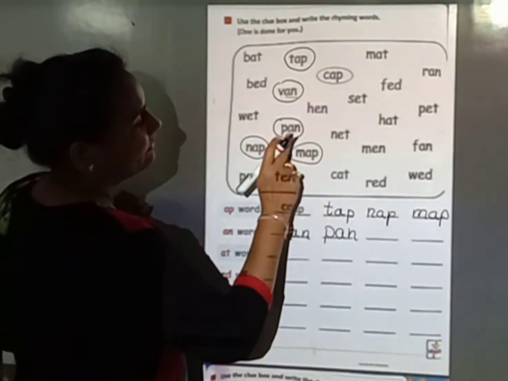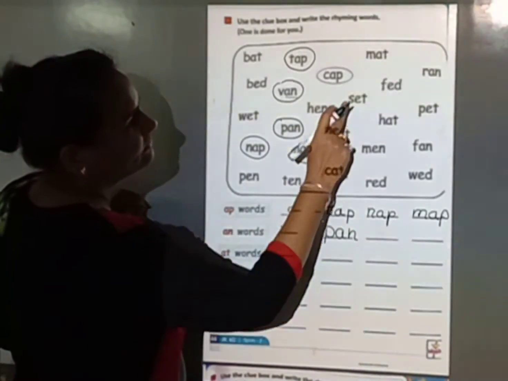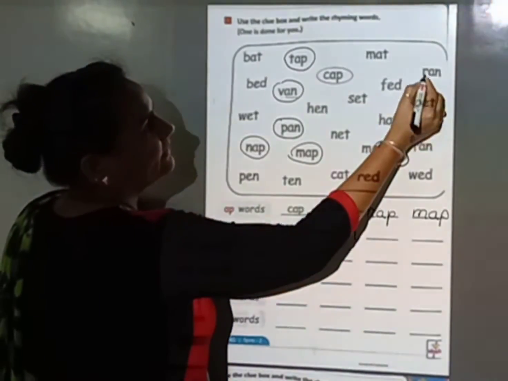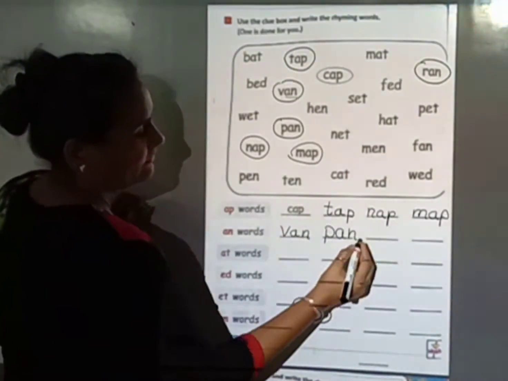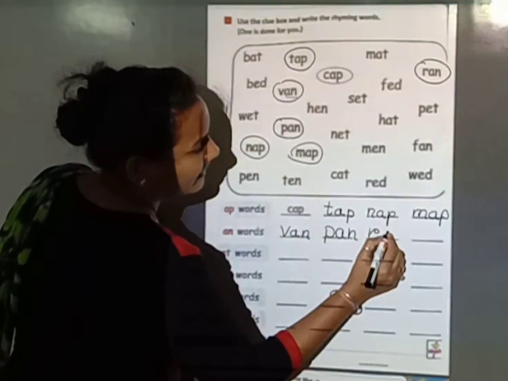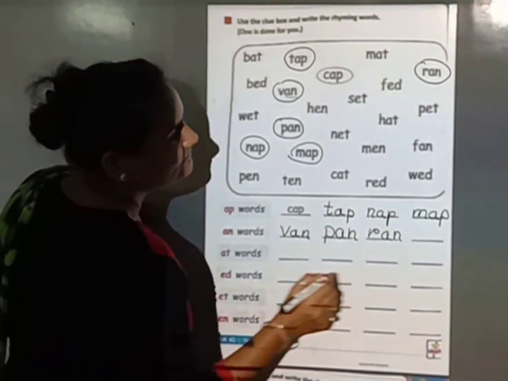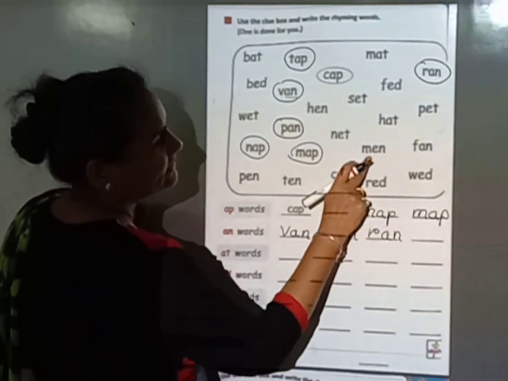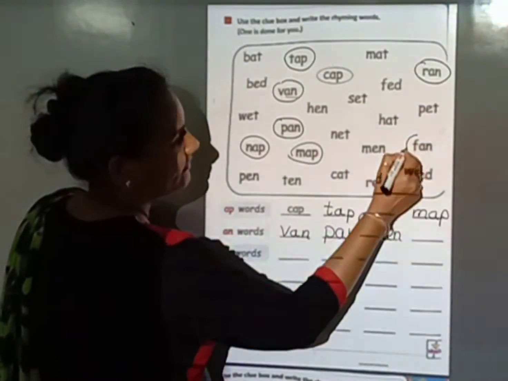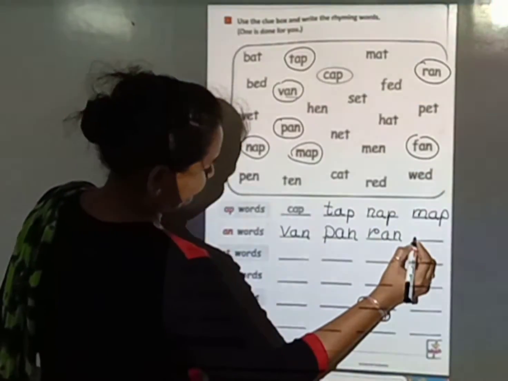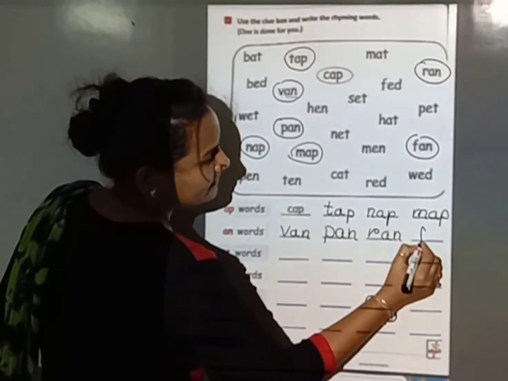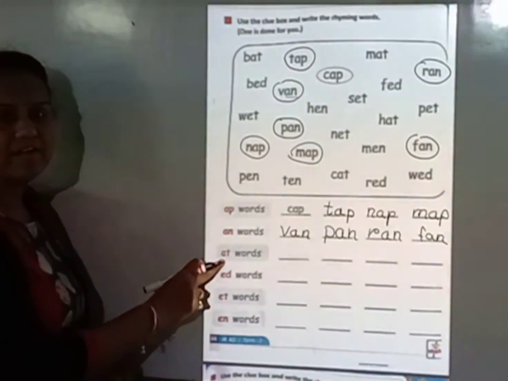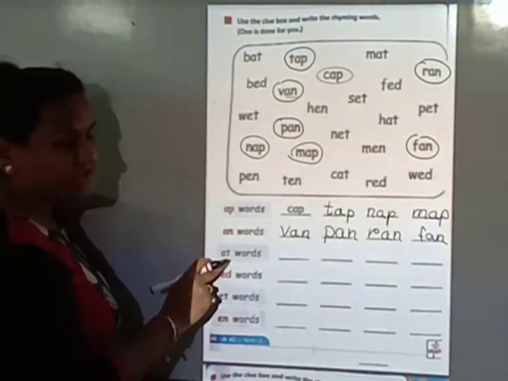Now we find another AN word. MAT. FED. Yes. RAN. RAN. This is also an AN word. Now HAT, PET, NET, MET, FAN, fan. This is also an AN word. So we write here FAN. Now we find the next AT words.